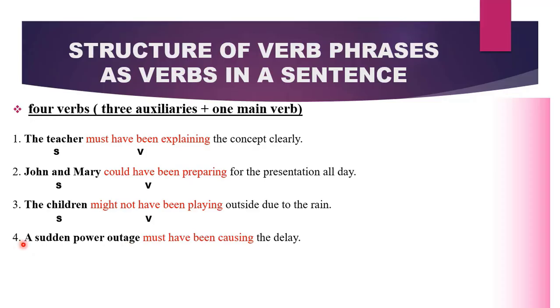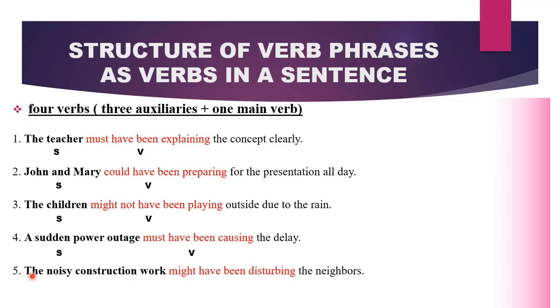Sentence 4. A sudden power outage must have been causing the delay. We have 1, 2, 3, 4. Therefore, 3 auxiliary verbs and the main verb. And this verb phrase is functioning as our verb.